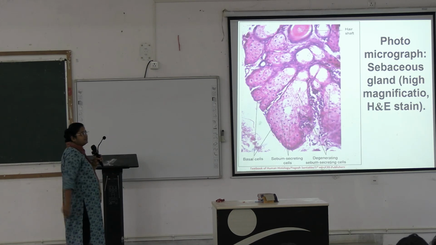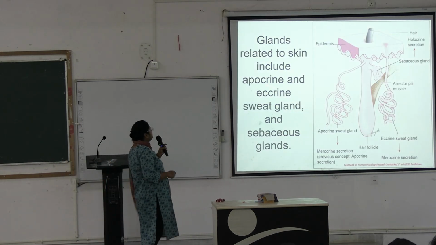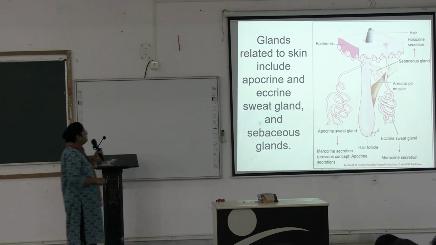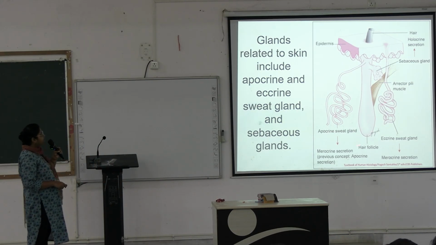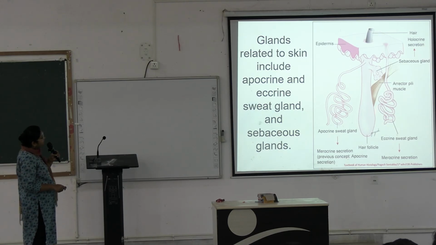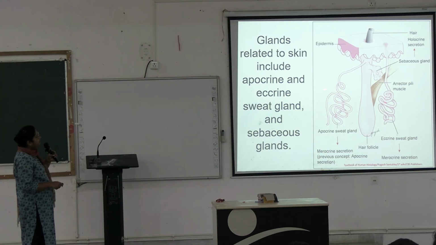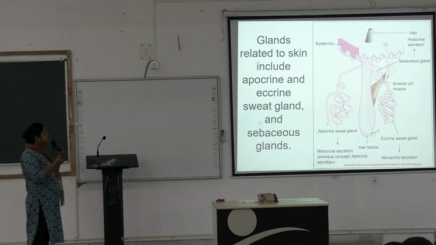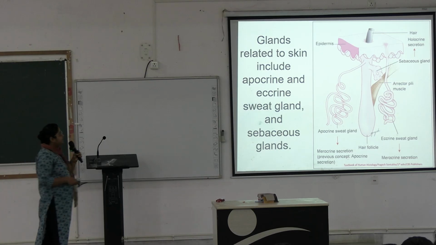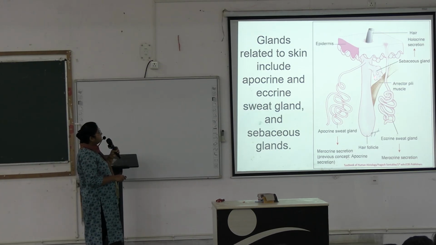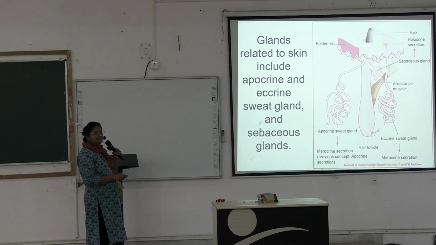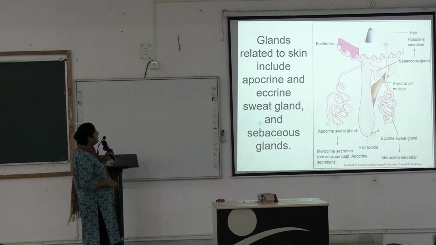This is the hair shaft. Next, glands related to skin include the different sweat glands, apocrine and eccrine sweat glands. Here is one apocrine sweat gland. Merocrine secretion is also there, and this is the eccrine sweat gland. The apocrine sweat gland opens near the hair follicle, and the eccrine sweat gland directly opens onto the skin. And here is the sebaceous gland opening into the hair follicle, and this is the arrector pili muscle, which helps in erection of the hair follicle.